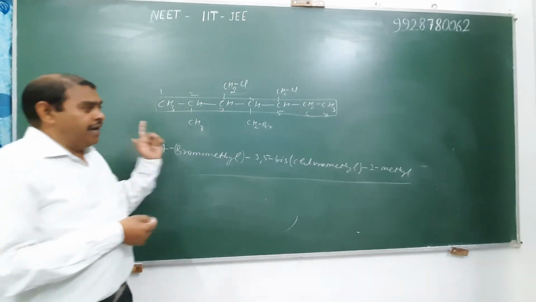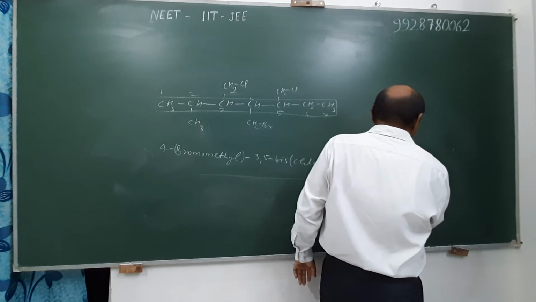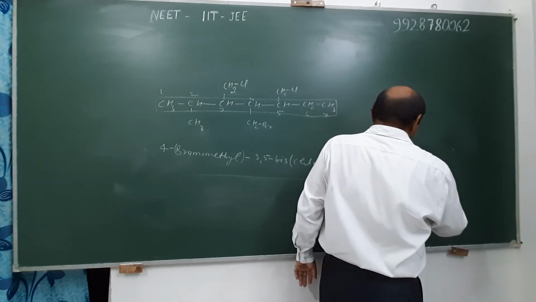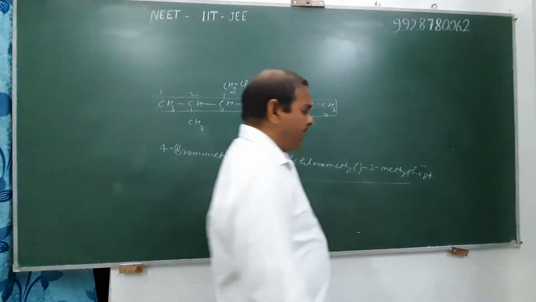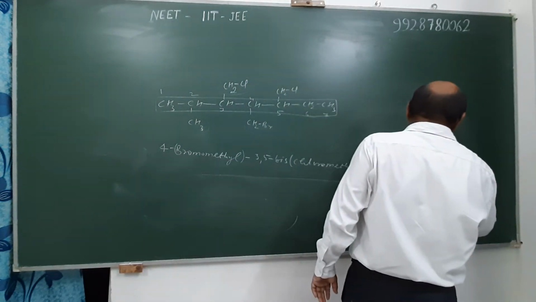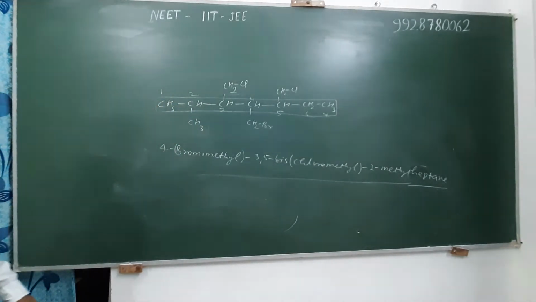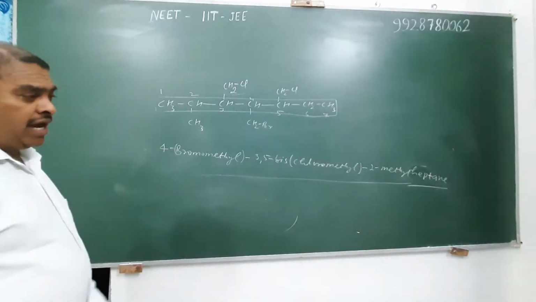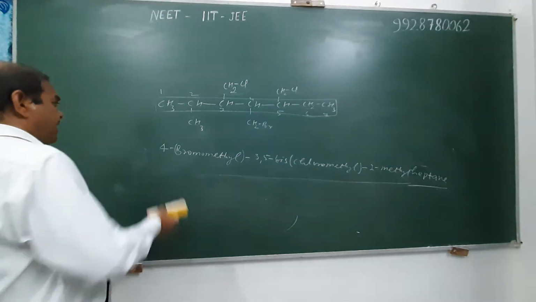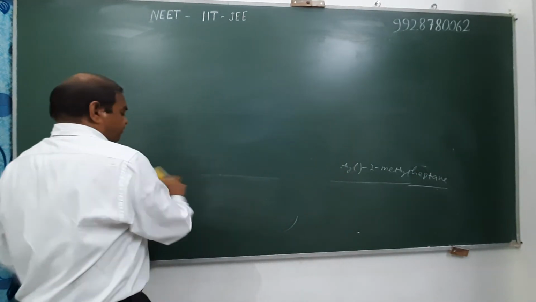Then write the name of the root. How many carbon atoms are present in the principal chain? 7. Therefore, the root for 7 carbons is hept. And in case of saturated hydrocarbon or alkane, we use the suffix ANE. And hence, the complete name is 4-(bromomethyl)-3,5-bis(chloromethyl)-2-methylheptane. Another example. We take another example.